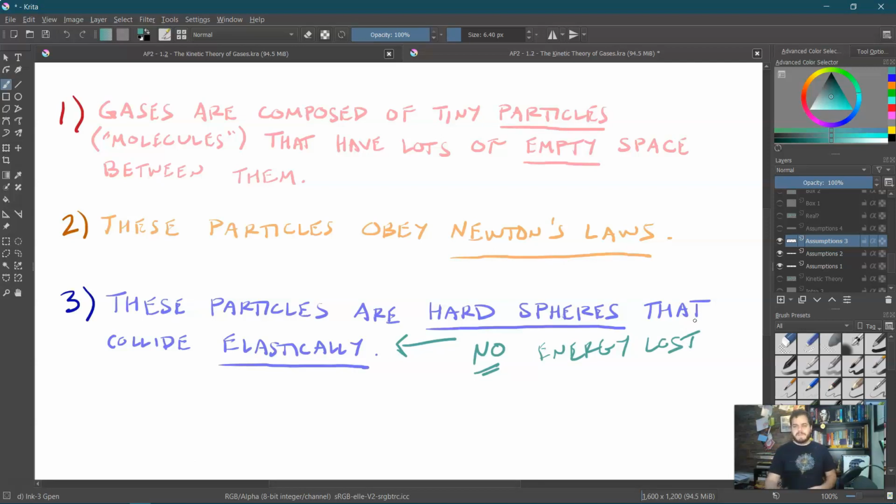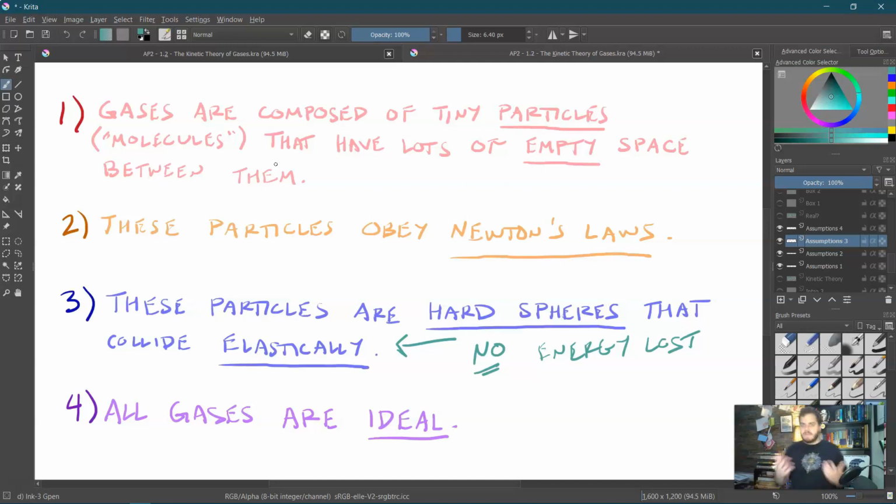That's very important. And lastly, we say that all of the gases we're going to be looking at are ideal. Now, if you learned about ideal gases or noble gases in chemistry, remember, they don't really react a whole lot. They just exist on their own. So for all the gases we're dealing with, there are no electric forces between the particles, no intermolecular forces, so one molecule and another molecule do not in any way interact unless they are colliding. Additionally, we're pretending they have no interior structure. So that means no protons, neutrons, we're just treating them like one little billiard ball.